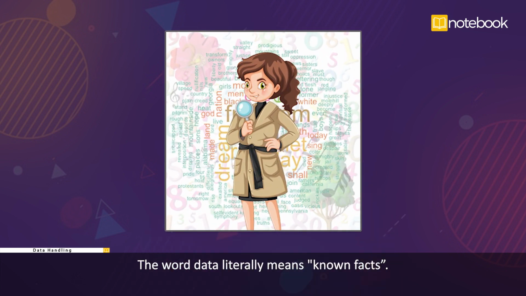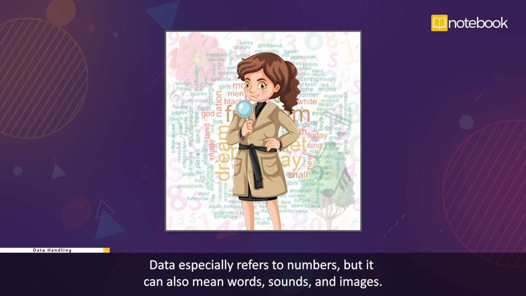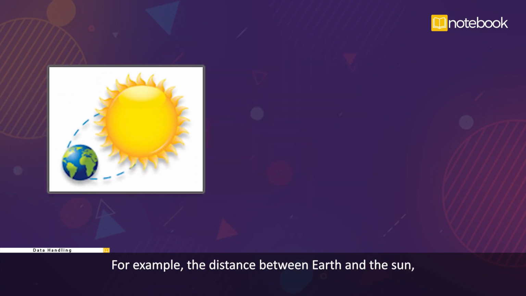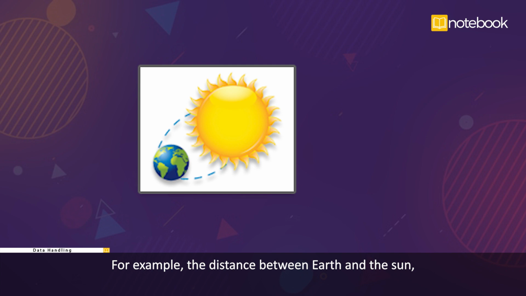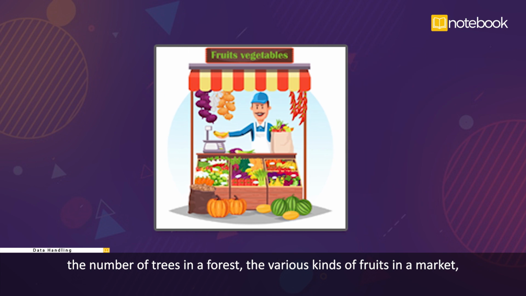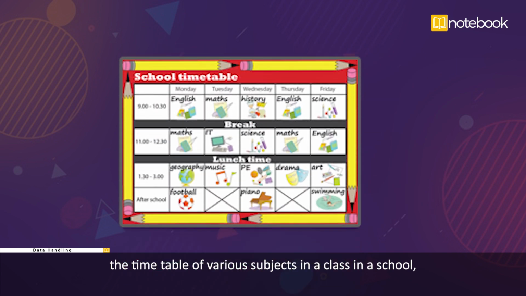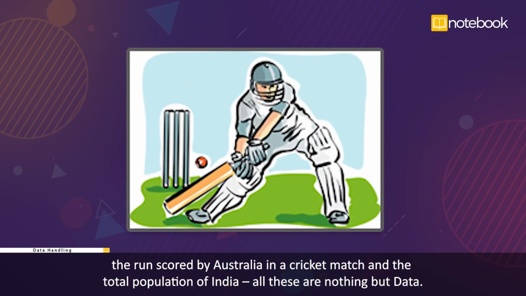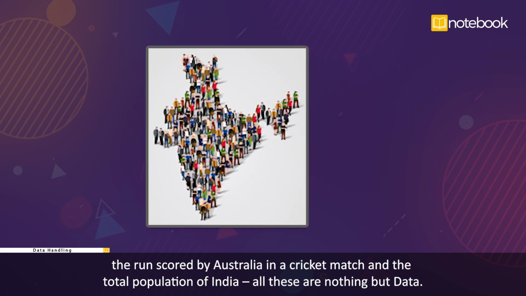The word data literally means known facts. Data specially refers to numbers, but it can also mean words, sounds, and images. For example, the distance between Earth and the Sun, the number of trees in a forest, the various kinds of fruits in a market, the timetable of various subjects in a class in a school, the run scored by Australia in a cricket match, and the total population of India. All these are nothing but data.